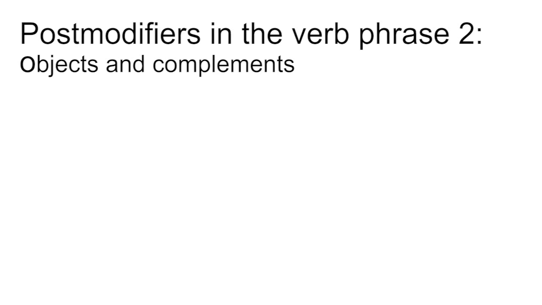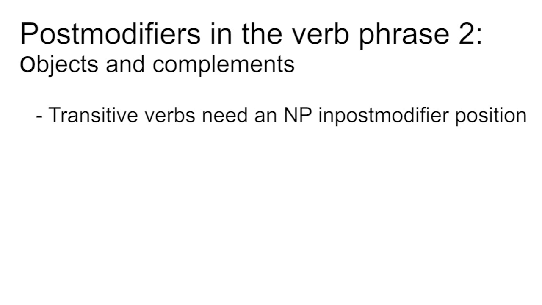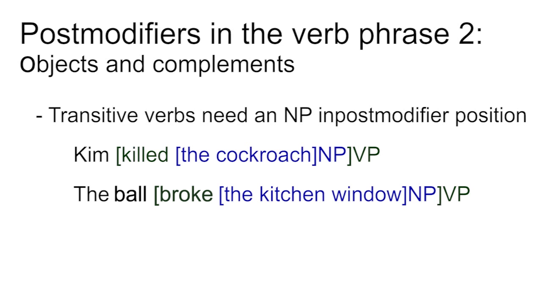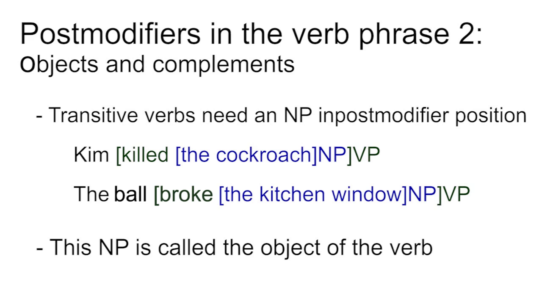Postmodifiers in the verb phrase, objects and complements. Some postmodifiers are not optional. The main verb requires them to be there. A transitive verb needs to have a noun phrase in the postmodifier position, such as Kim killed the cockroach, or the ball broke the kitchen window. A noun phrase which is a postmodifier in a verb phrase, and which is there because the verb requires it, is called an object.